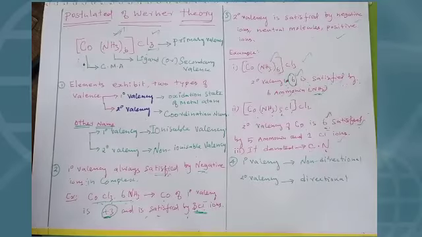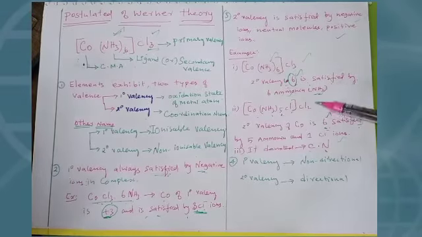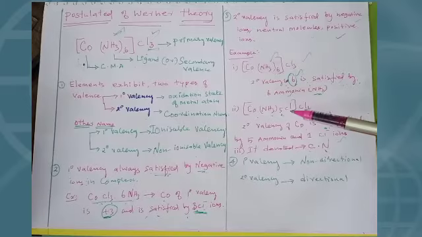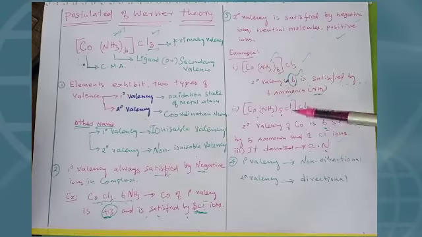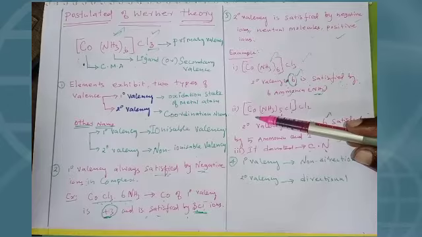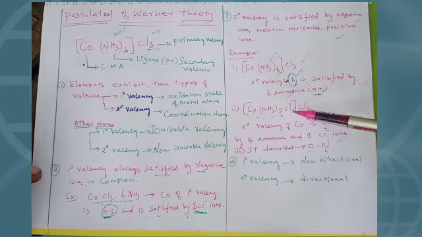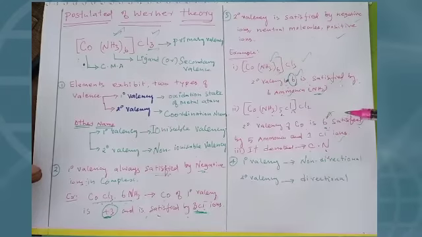Sir, how can I find the coordination number? Also very simple. How many molecules or atoms or groups are present inside the coordination sphere, except the metal? See, 5 and 1. So we write 6 as the coordination number or secondary valency.